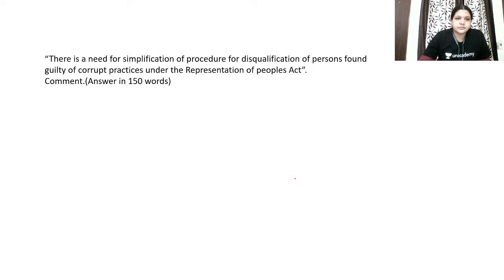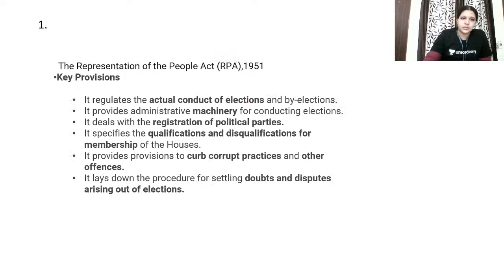Next question. There is need for simplification of procedure for the disqualification of persons found guilty of corrupt practices under the Representation of Peoples Act. Comment. So here this is a 150 word question, 10 mark question, 2 pages will be given. So what you have to write about is what is the procedure for disqualification of persons found guilty of corrupt practices under the Representation of People Act. Then you have to write about why there should be a simplification of procedure. And finally, you should give a conclusion.